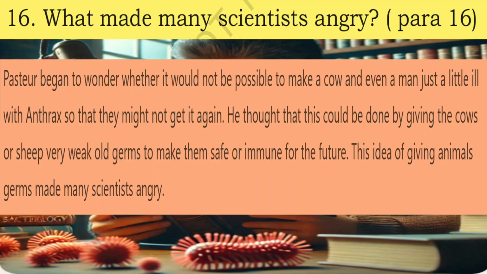16. What made many scientists angry? Pasteur began to wonder whether it would not be possible to make a cow and even a man just a little ill with anthrax so that they might not get it again. He thought that this could be done by giving the cows or the sheep very weak old germs to make them safe or immune for the future. This idea of giving animals germs made many scientists angry.